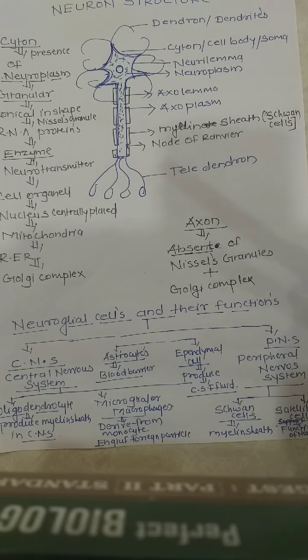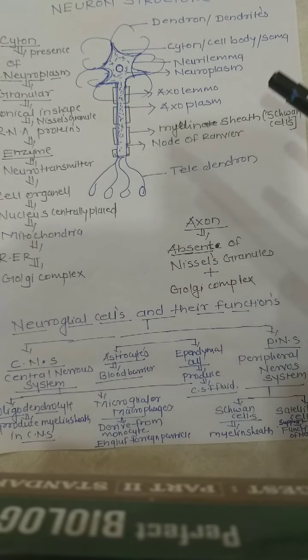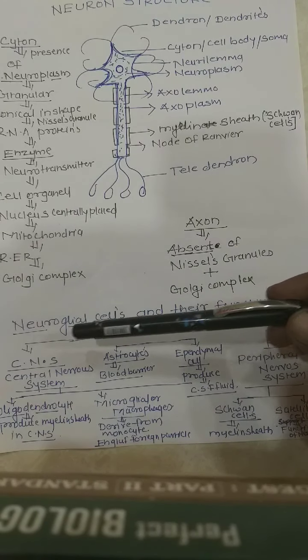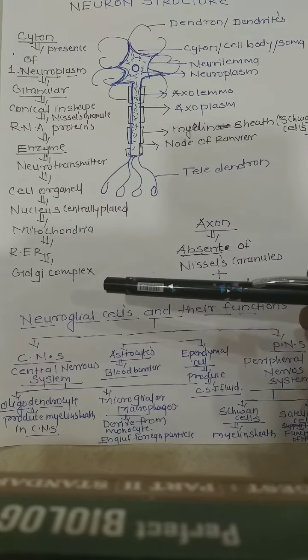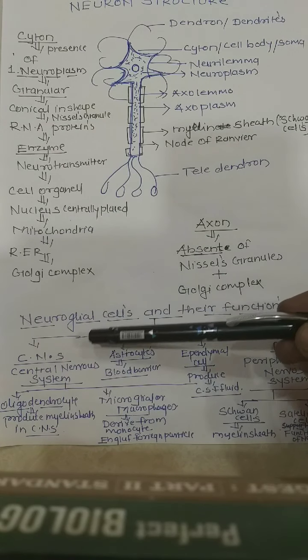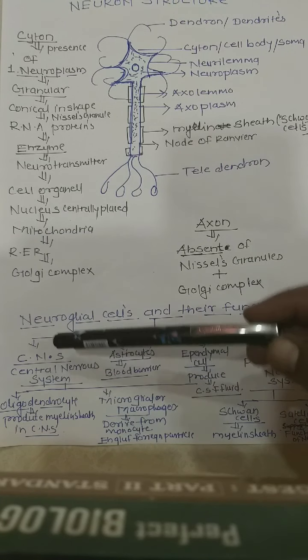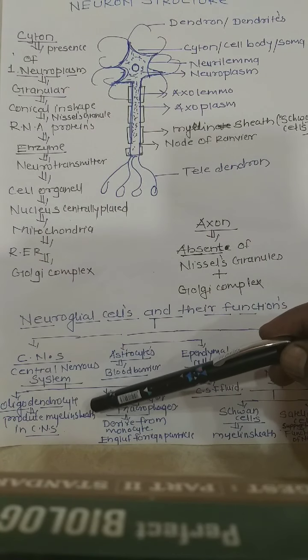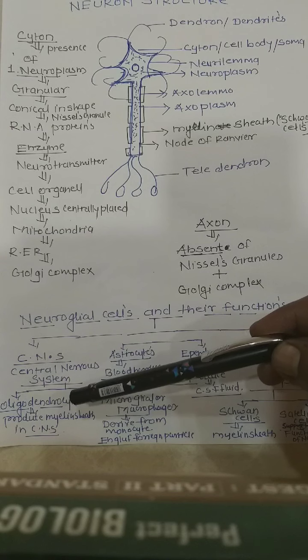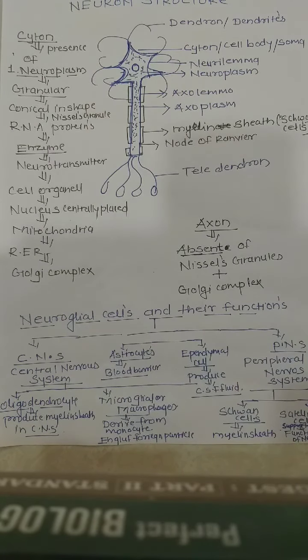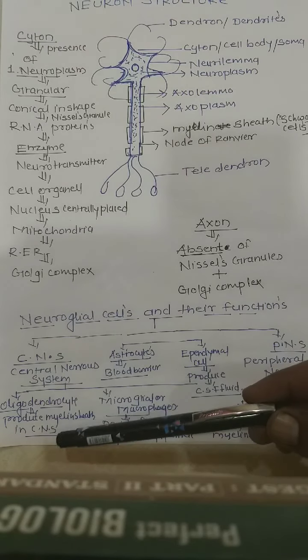First, those in the CNS, the central nervous system: the oligodendrocytes, which produce the myelin sheath in the CNS.